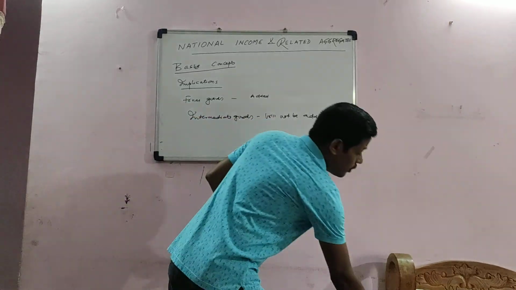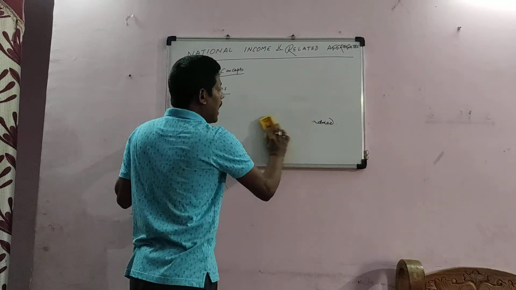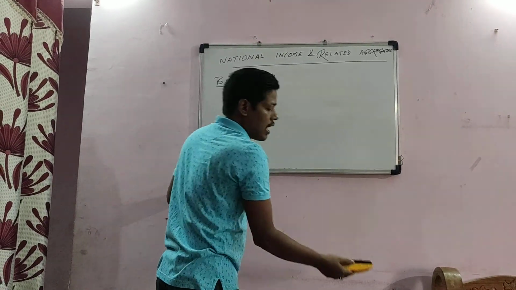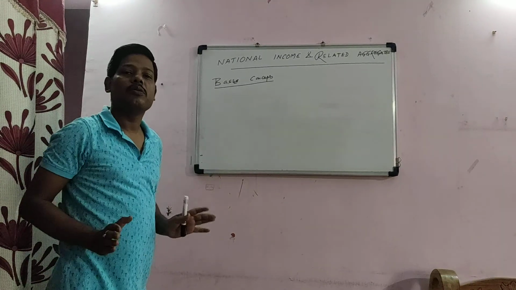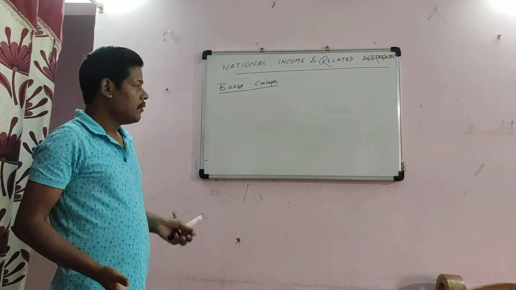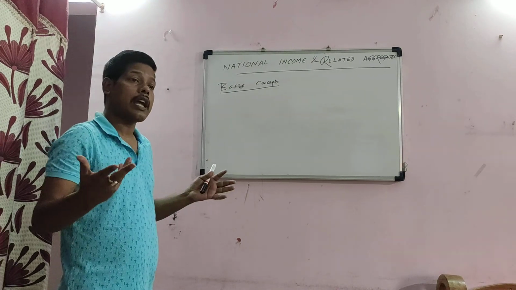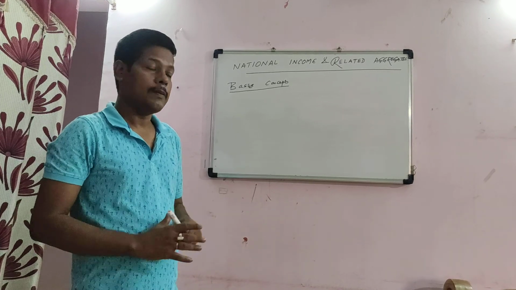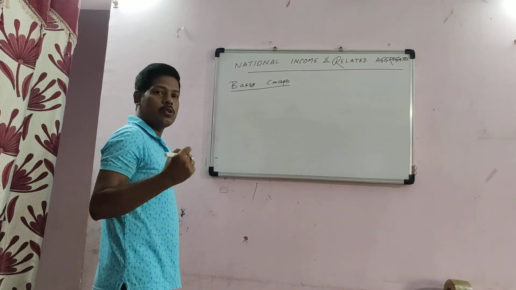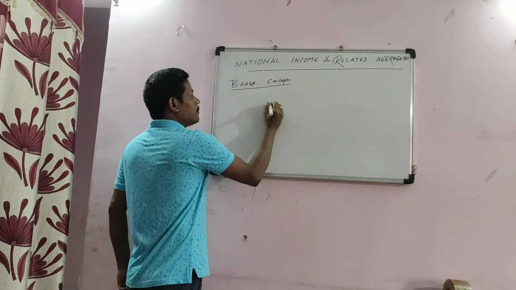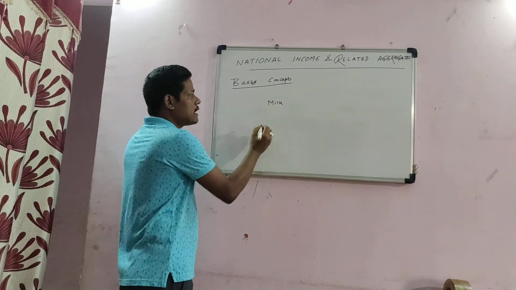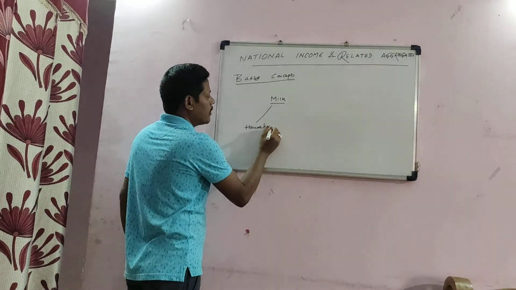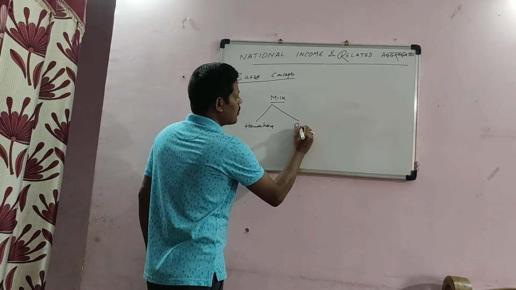And one thing you just remember: the same good may be a final good or the same good may be an intermediate good. It is a very interesting thing, how the same good can be a final good and how the same good can be an intermediate good. Now you see, let us take one example, milk. This milk is purchased by the household. This milk is purchased by the restaurant.